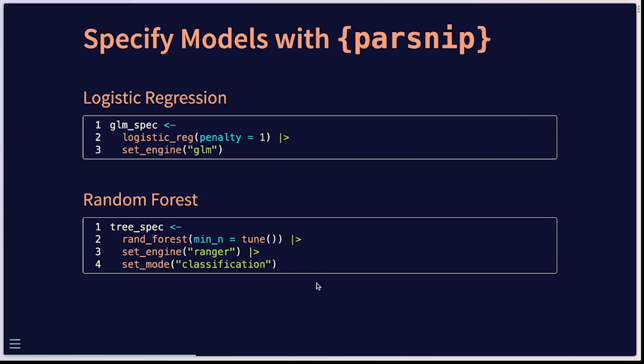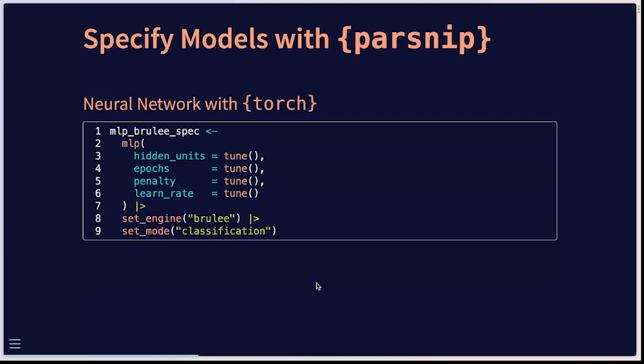So we have logistic regression, random forest, and then we'll add one more using Torch to create a neural net. This has a few additional hyperparameters that we can tune, things like the number of hidden units, the number of epochs that we want to train for, a penalty value here, as well as the learning rate.